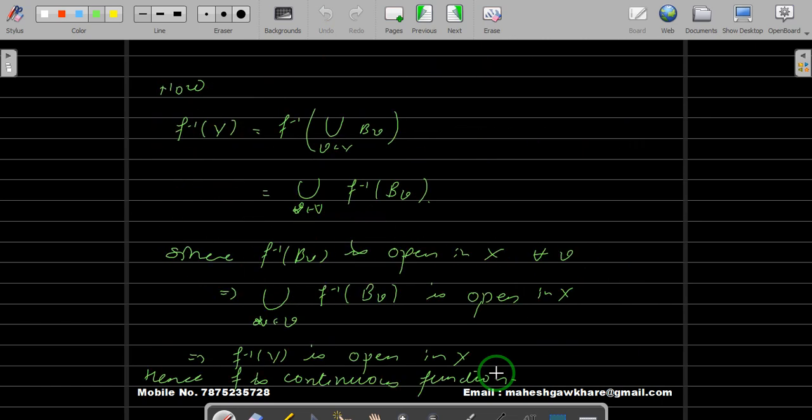In the next video, we will define the projection maps and restrictions, and we will see under what conditions we can say that the projection maps are continuous. And also we will show that the composition of two continuous functions on topological spaces is also a continuous function.